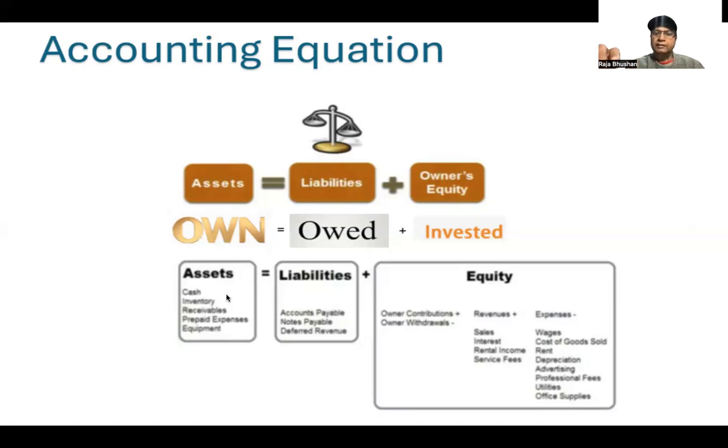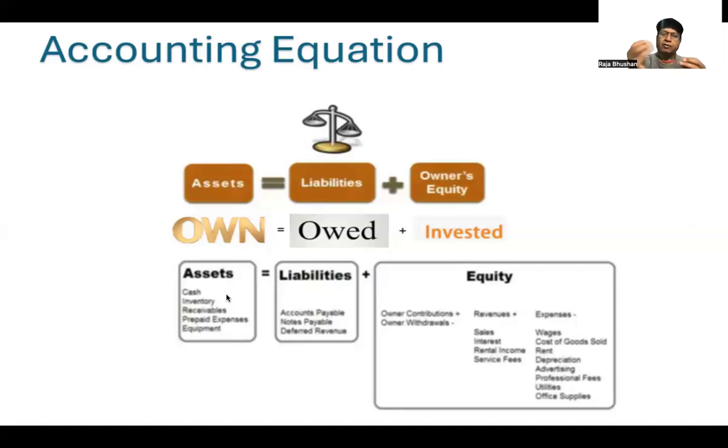Examples of revenues are sales, interest income received, rental income received, service fees received. All those are revenues, income for the business. Similarly, expenses you can see are wages, cost of goods sold, or cost of the merchandise, rent, depreciation, and so on. So revenues minus expenses is profit.